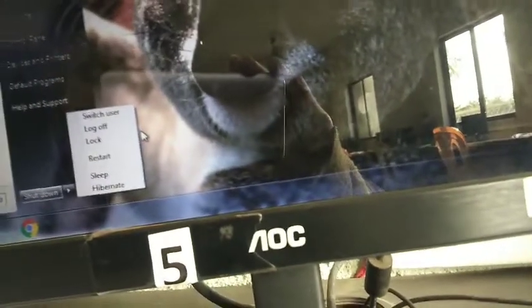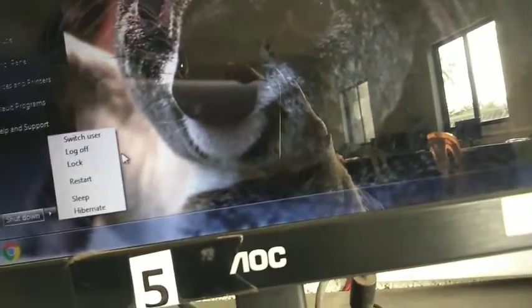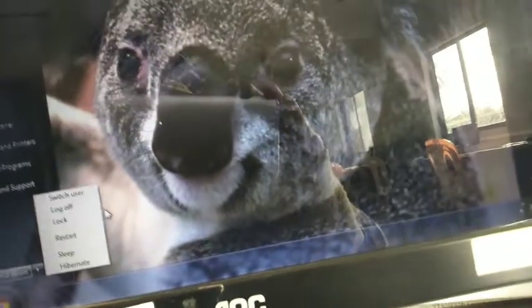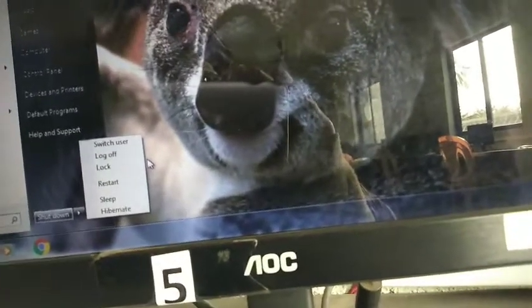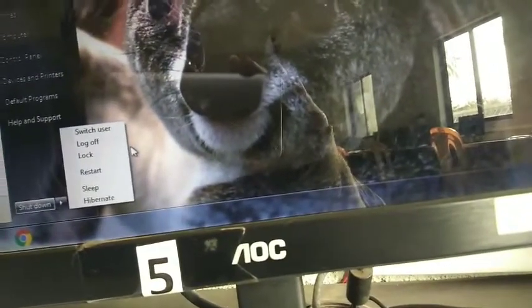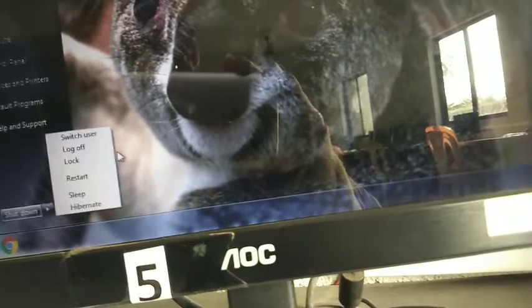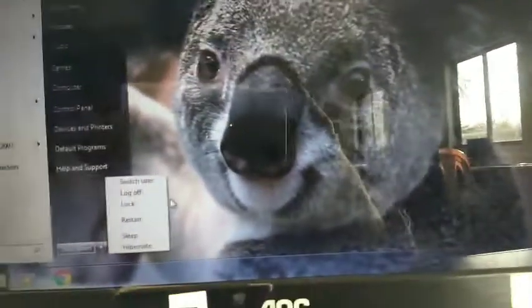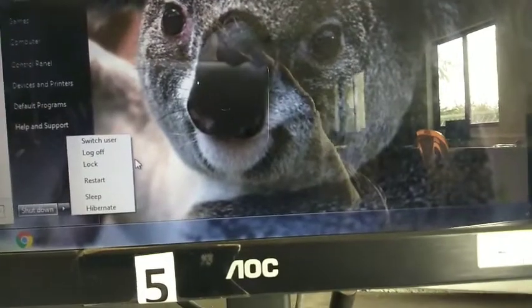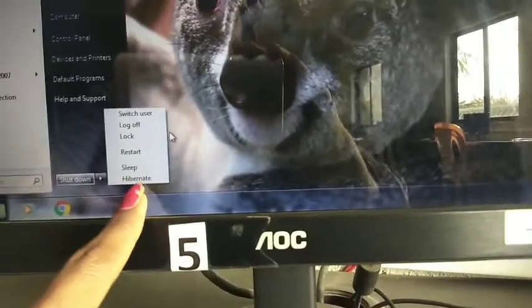Hibernate is used to save the open files and folders and shut down the computer temporarily, so that it can be started quickly when required. The option of hibernate is used. हमें थोड़ी देर के लिए जब हमें कंप्यूटर बंद करना होगा तब हम इस हाइबरनेट का यूज़ कर सकते हैं।